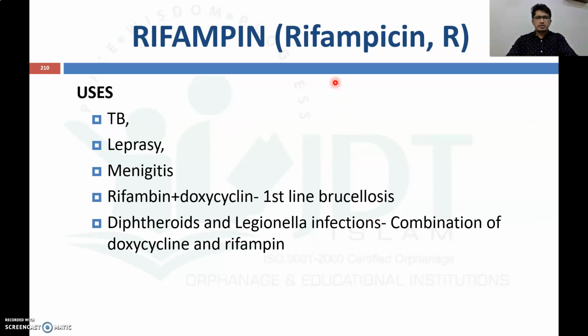Now coming to the uses, rifampicin is mainly used for the treatment of TB, tuberculosis, leprosy, meningitis, and along with doxycycline it is used as a first line drug for brucellosis, and in combination with doxycycline it is used for the treatment of diphtheroids as well as legionella infections.